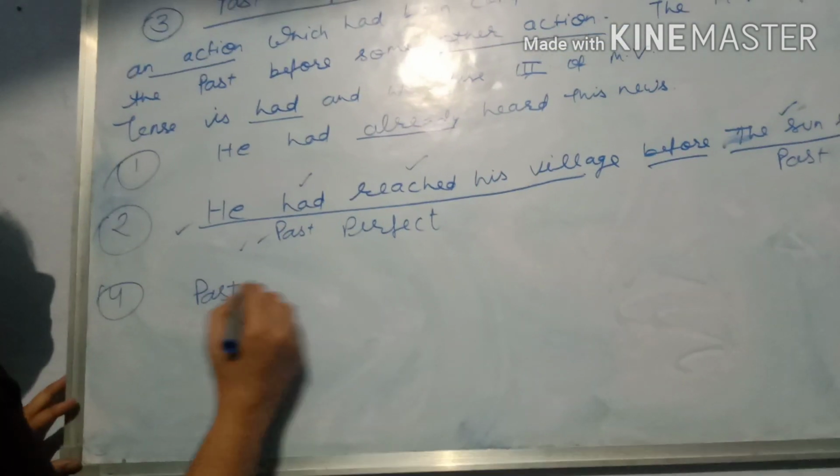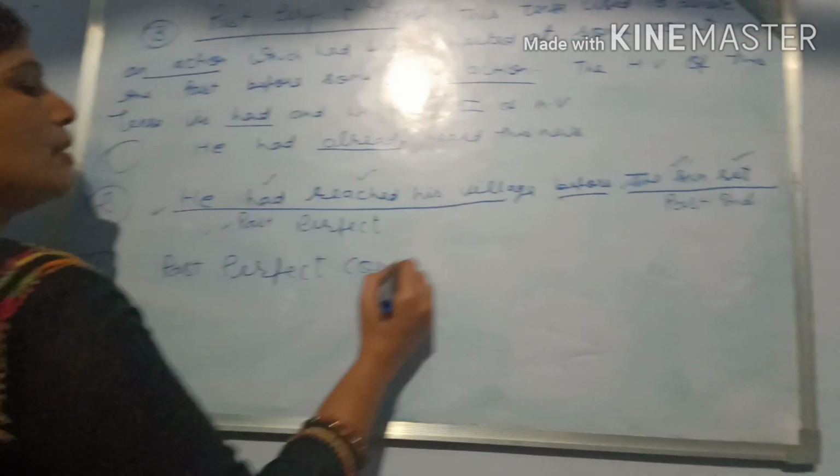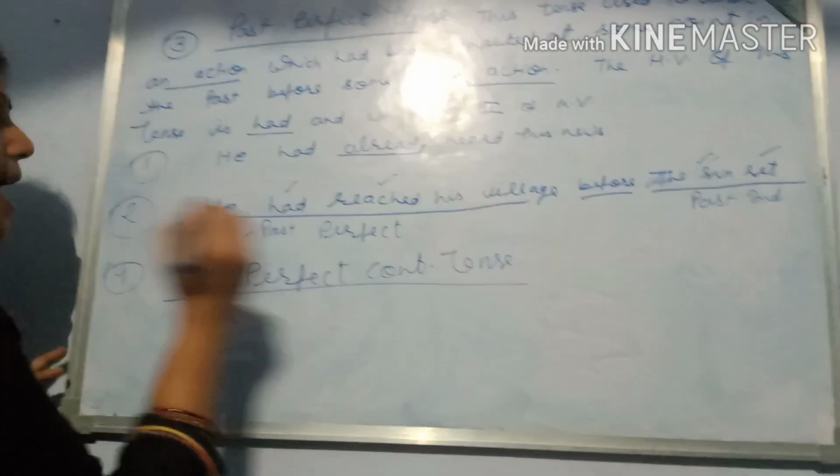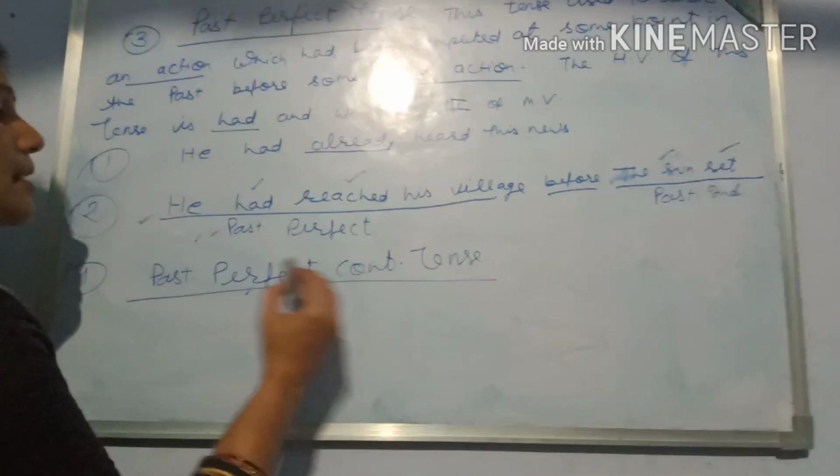Now the next is the past perfect continuous tense. As you see in this tense, you can see perfect and continuous.